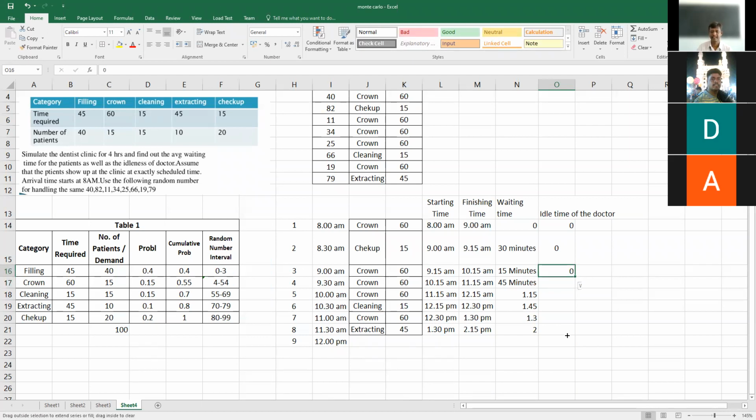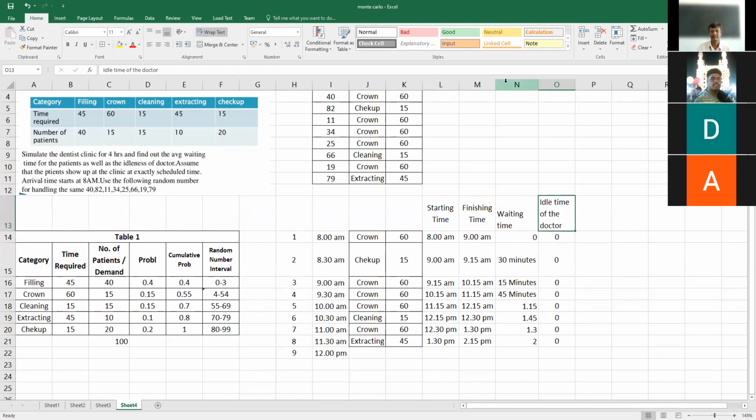The average idle time of the doctor is 0. There is no free time for the doctor to take some rest.